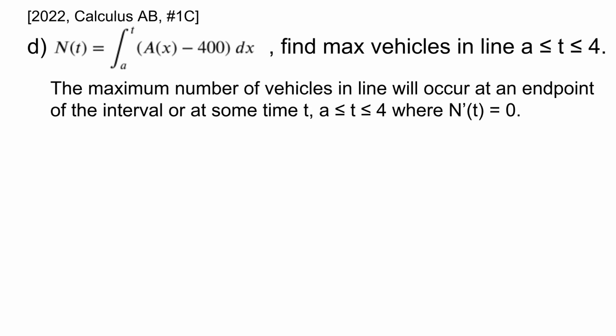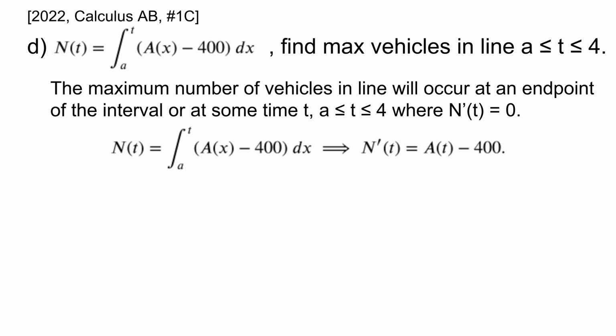Now, because this is a closed interval, the maximum number of vehicles in line at the toll plaza will occur either at an endpoint or somewhere in between, where the derivative of N of t is 0.